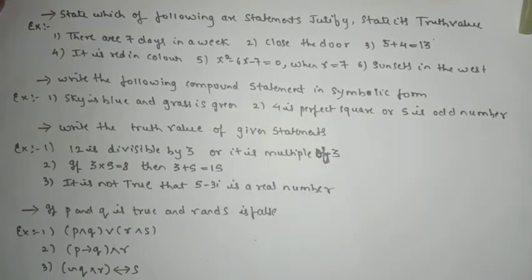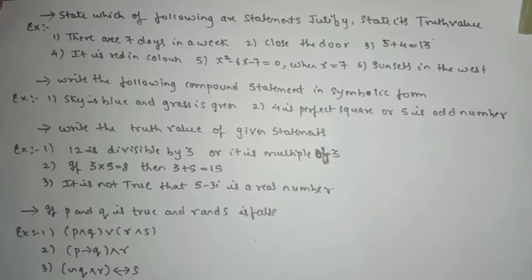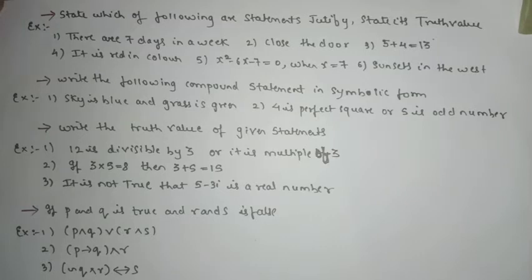A complete sentence is a statement in logic which has a truth value. An incomplete sentence is not a statement in logic, so we cannot find the truth value of that sentence.